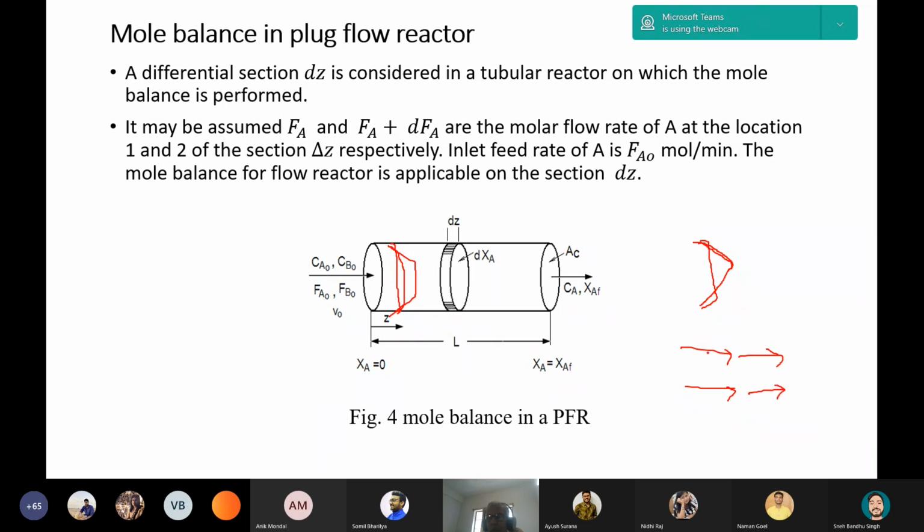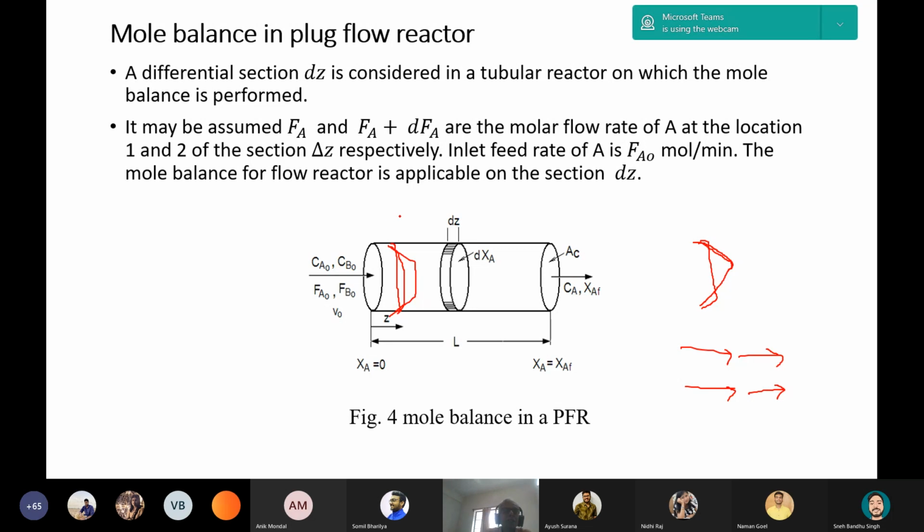But if this first species overtakes the second one, it is called mixing. And if mixing is developed inside a reactor, this will be converted to a non-ideal reactor. So in an ideal reactor, we will assume there is no axial dispersion and there is a uniform velocity profile.